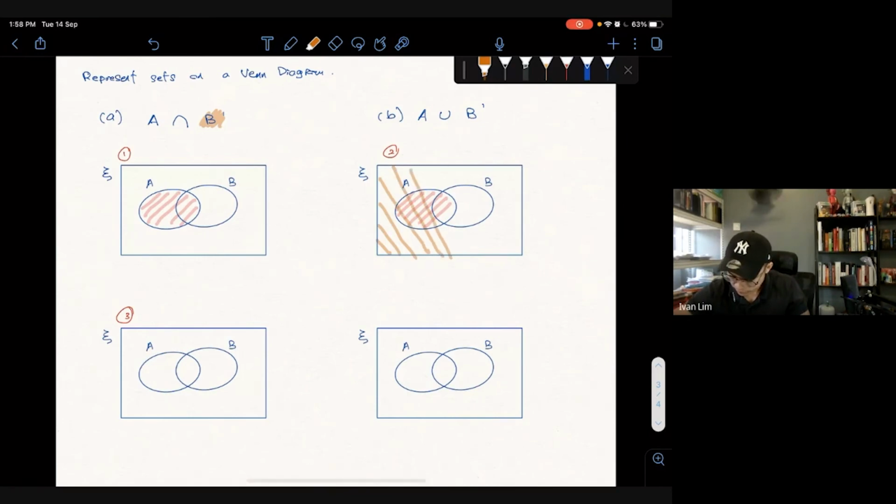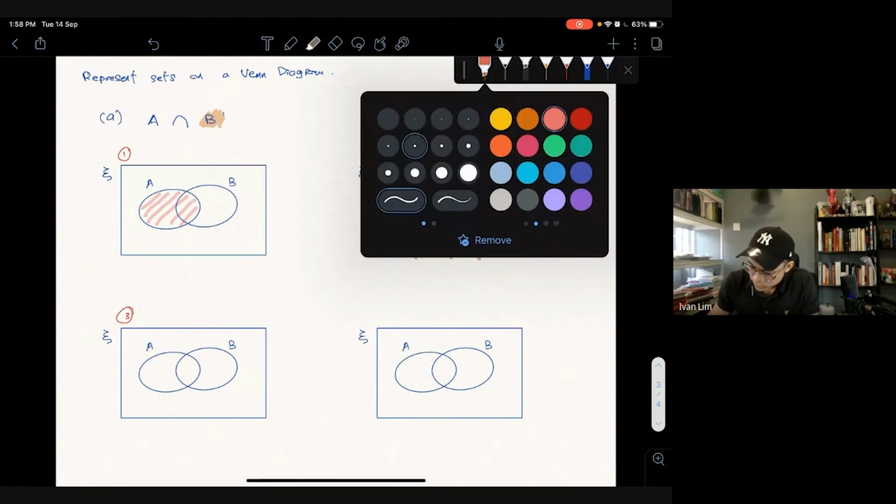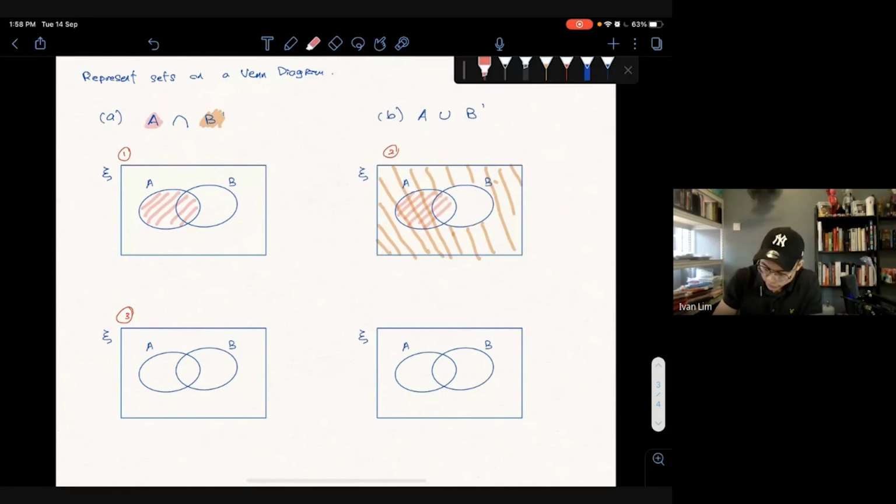B prime means not B. So you all see here? Not B. Okay, that means everything that's outside of B. So this was over here. So this is the first one. The second one is B prime. So now we have to find where exactly A and B prime intersect with each other.